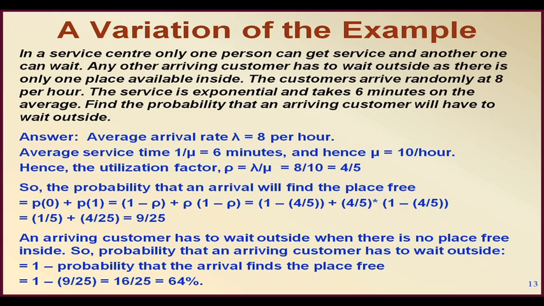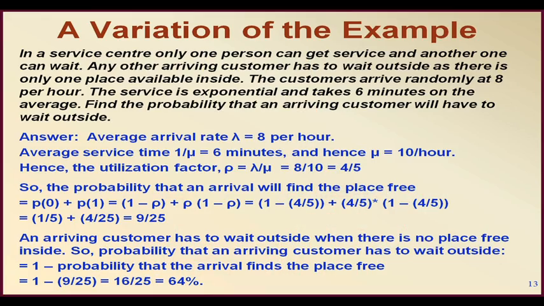So, here it is given that since rho is 4 by 5, we have already seen, the probability that an arrival will find the place free is P0 plus P1, because either you can get the service or you can wait inside, and that is equal to 1 by 5 plus 4 by 25 equal to 9 by 25, right.